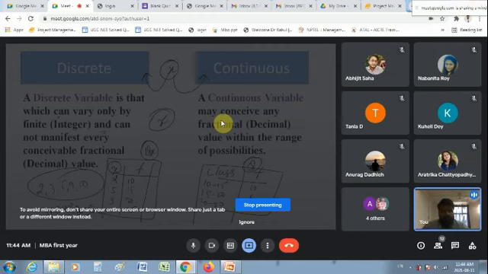Means a discrete variable can change by a particular finite integer value only, and a continuous variable can take any fractional or decimal value. So based on this property, the variable can either be a discrete variable or a continuous variable. Am I clear to everyone?